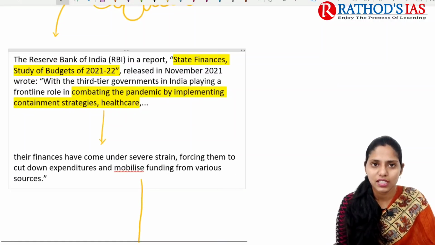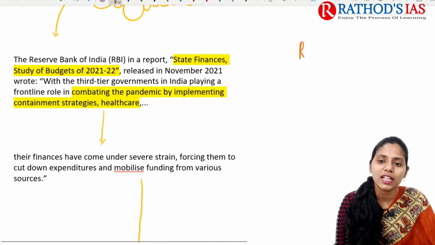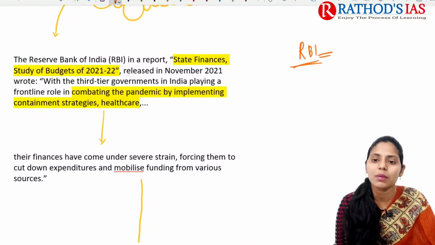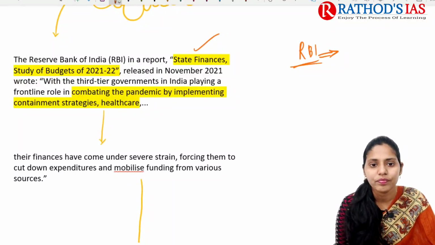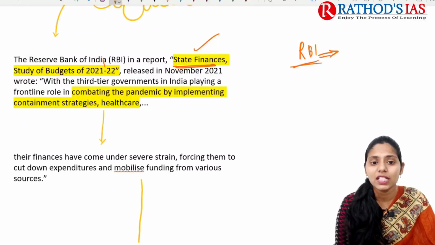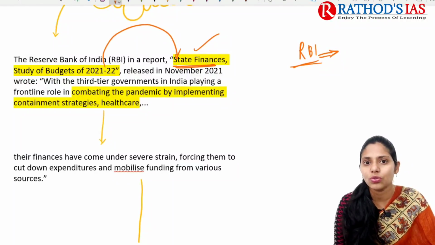If you see the context, why is it in the news? Recently the RBI, our Central Bank, the Reserve Bank of India, came up with a report. The report title is State Finances: Study of Budgets of 2021-2022, released in November 2021.